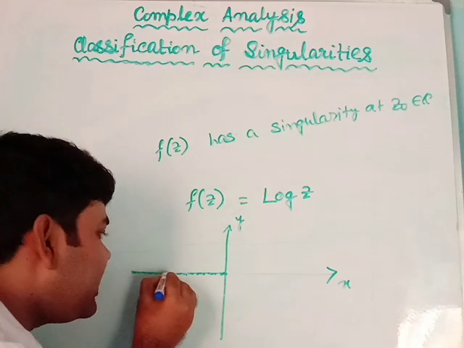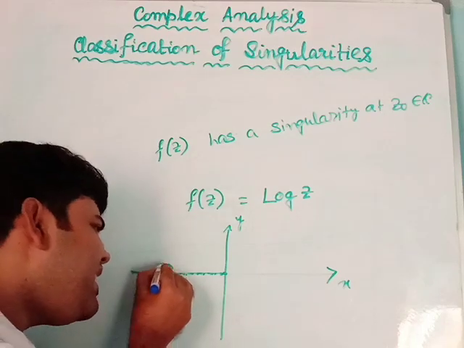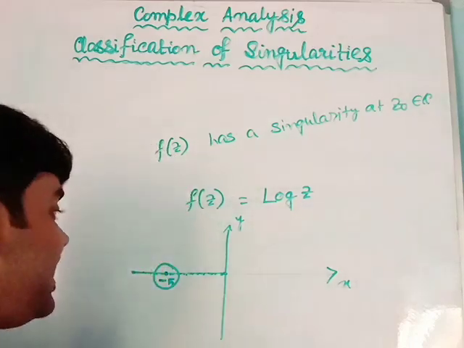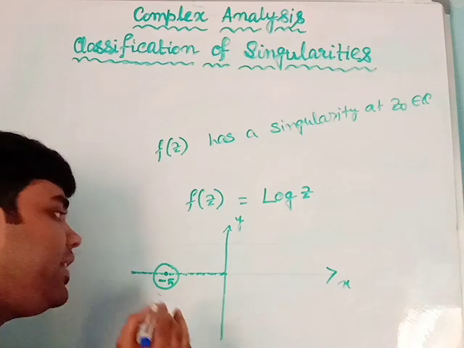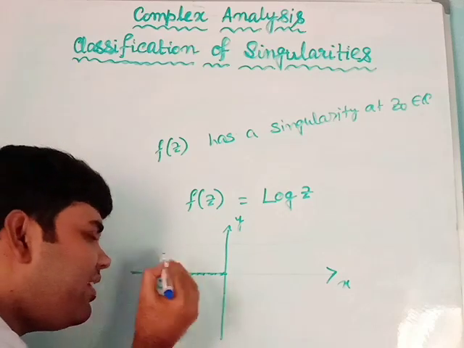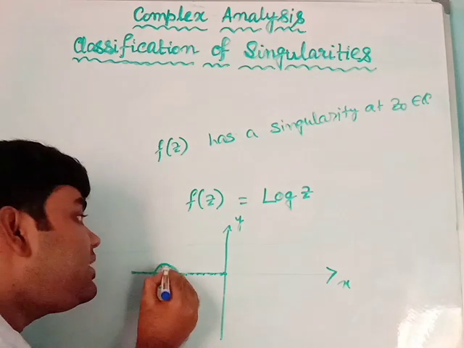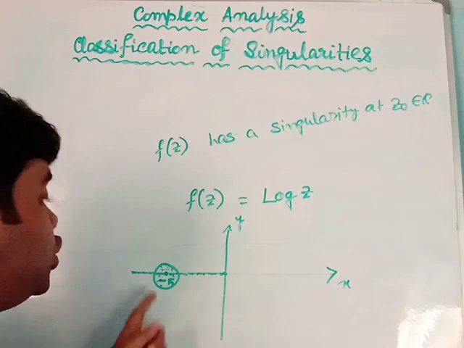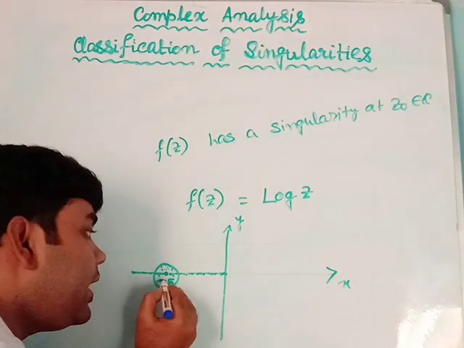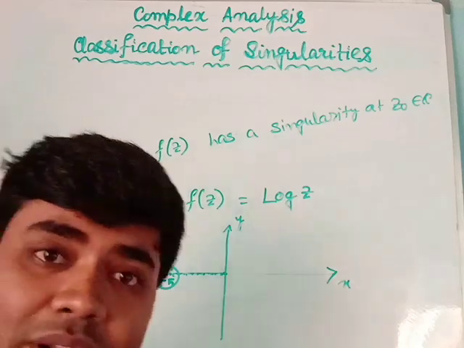Now if I take this one, suppose this is my minus 5. If I take a very small neighborhood surrounding minus 5, then that neighborhood will contain points along the negative real axis as well, and the points outside the negative real axis as well. Those points which do not belong to the negative real axis are not singularities.